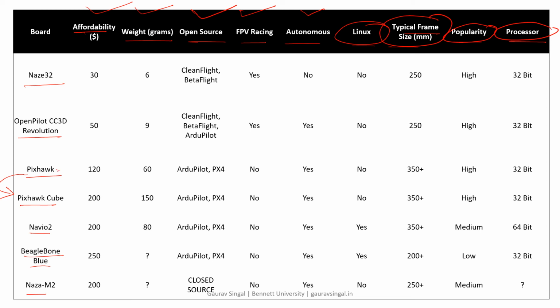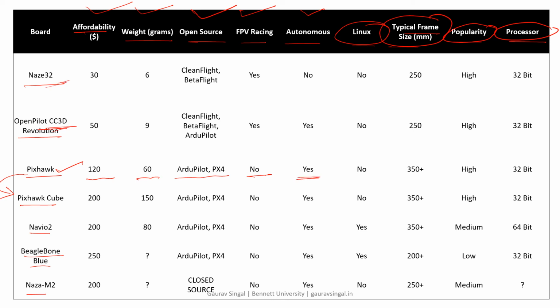Like in my case, I'm generally using Pixhawk. It is affordable, around 120 USD, and weighs 60 grams. ArduPilot and PX4 open source tools are there for the configurator. FPV racing is not allowed. FPV racing I think may be allowed with the CC3D, and maybe the Naze32. Okay.